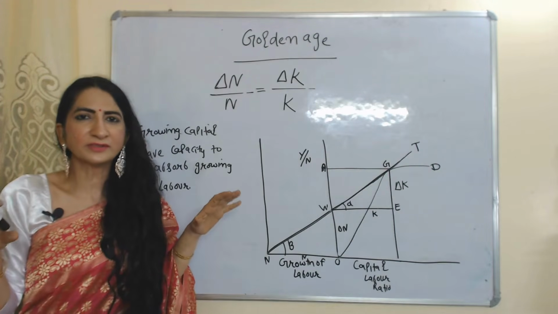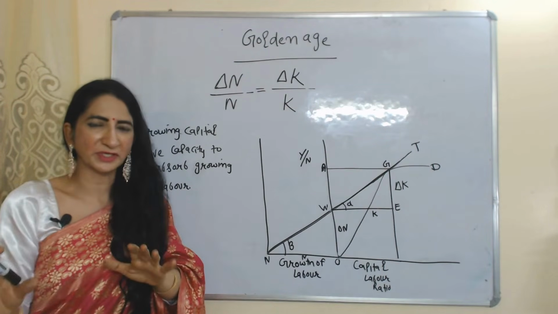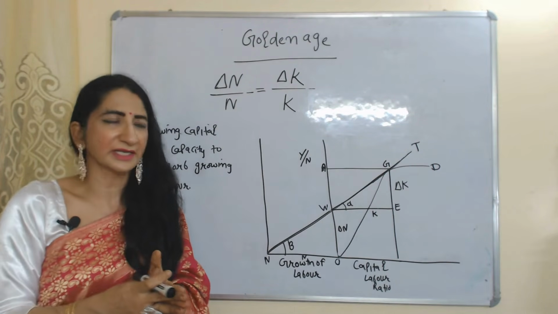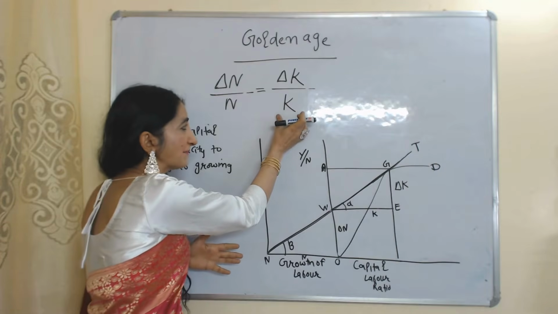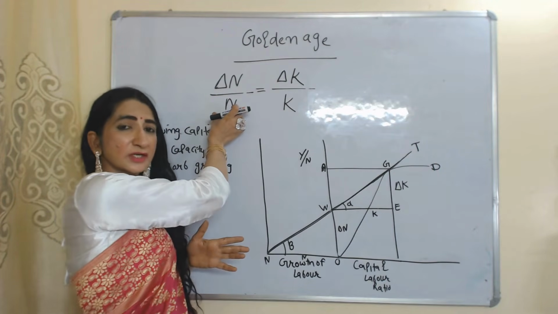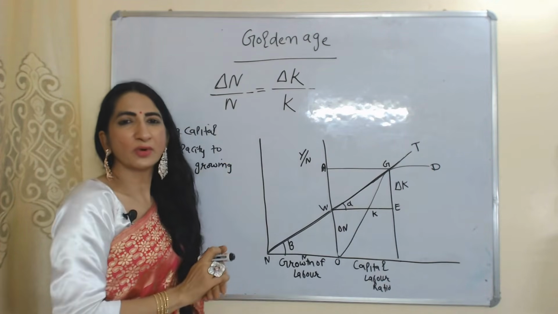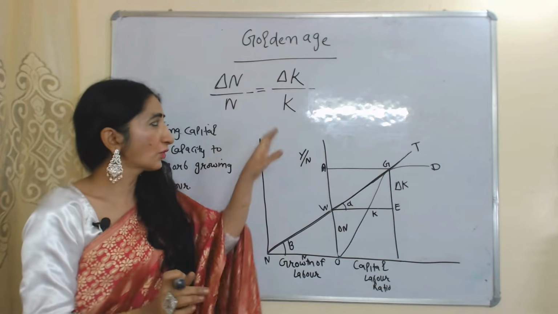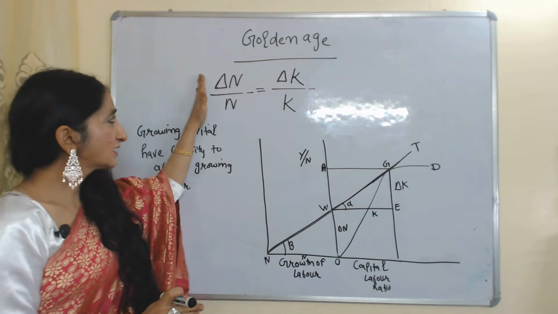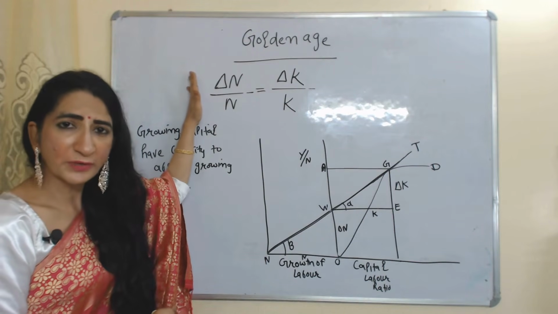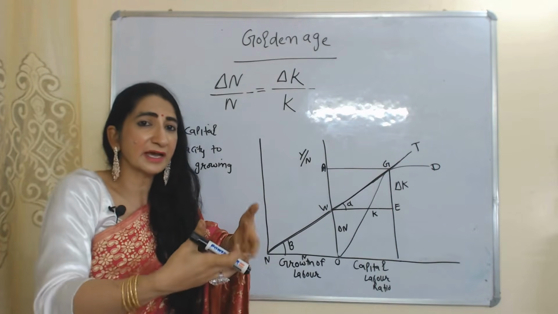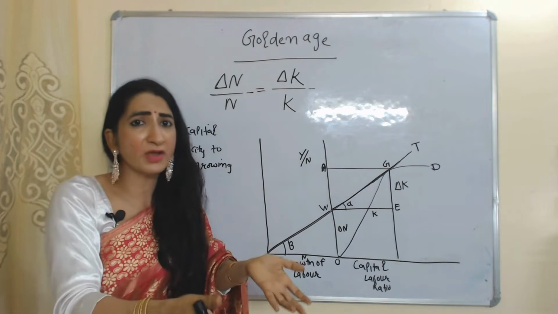So what is golden age according to this model? According to this model, we can achieve golden age when growth rate of capital is equal to growth rate of population. Growth rate of population means how many laborers are increasing for getting employment.